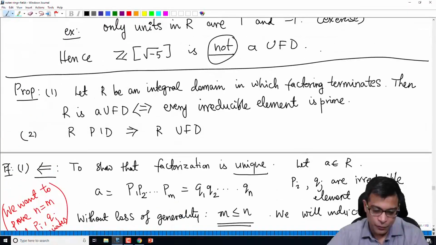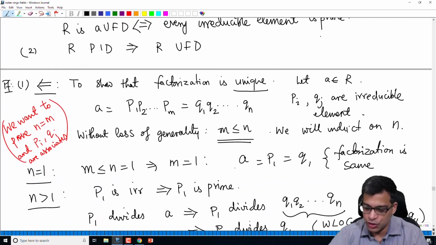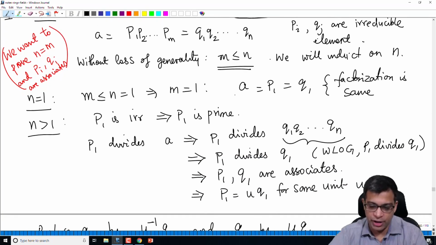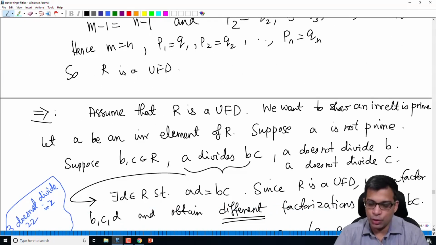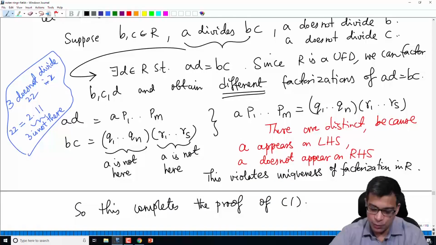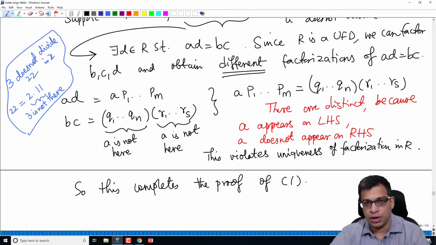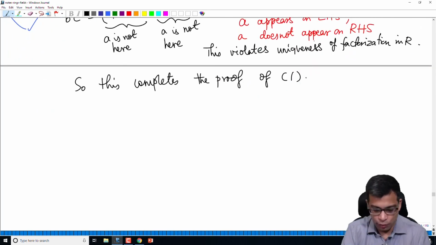We have said that if you have an integral domain in which factorization terminates, then to completely characterize UFD, we just need to check whether every irreducible element is prime. So R is a UFD if and only if every irreducible element is prime. We proved this first by assuming that every irreducible element is prime. We took two potentially different factorizations and showed that they are in fact same. Then we assumed that R is a UFD, and then we showed that every irreducible element is prime by considering an irreducible element which is not prime and obtaining a contradiction. So that is the proof of 1.